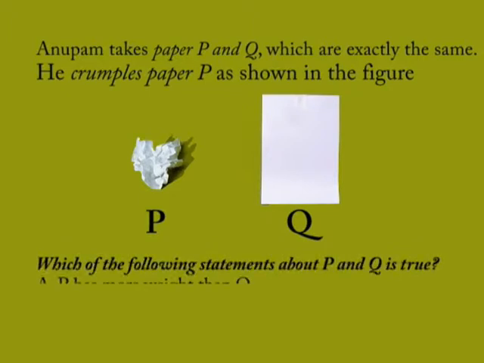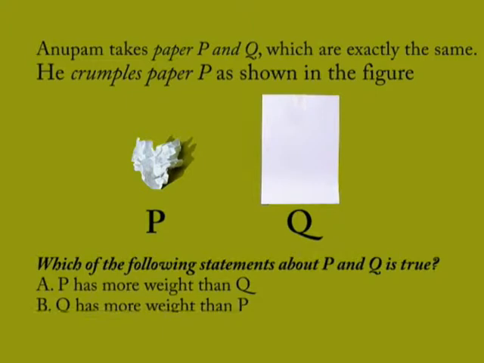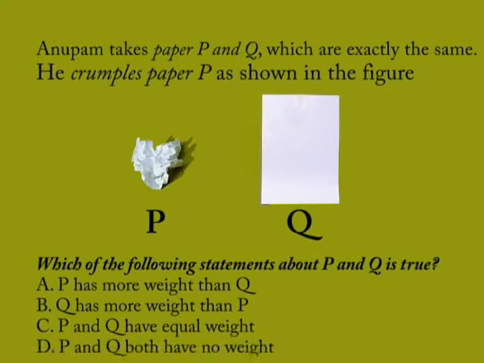A. P has more weight than Q. B. Q has more weight than P. C. P and Q have equal weight. Or D. P and Q both have no weight.